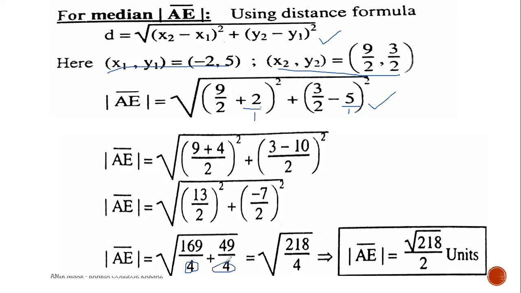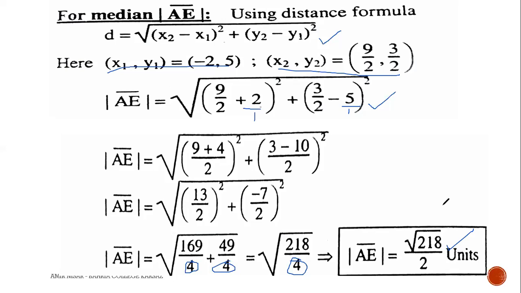For this, here LCM will be 4. So 169 plus 49 becomes 218. And for this 4, the square root becomes 2. So the length of the median A is root 218 over 2. Here we have finished the length of the first median AE.